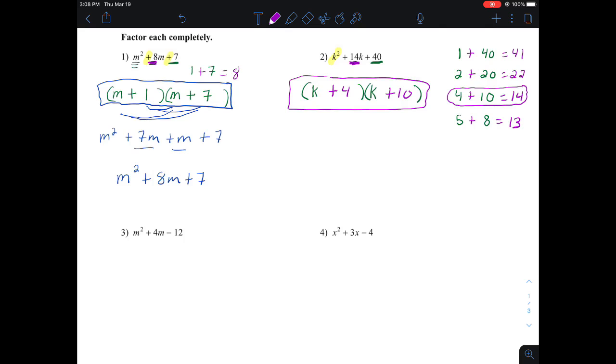Now, I could always double check and make sure I did it right. So I do k times k makes k squared. k times 10 makes plus 10k. 4 times k makes 4k. And 4 times 10 makes 40. I combine my like terms, and we have k squared plus 14k plus 40. So it made our original problem, which means that we factored it correctly.